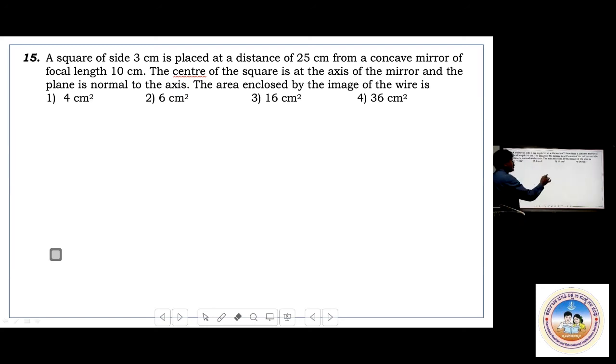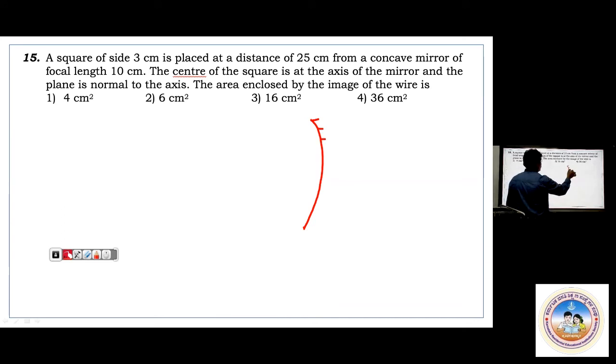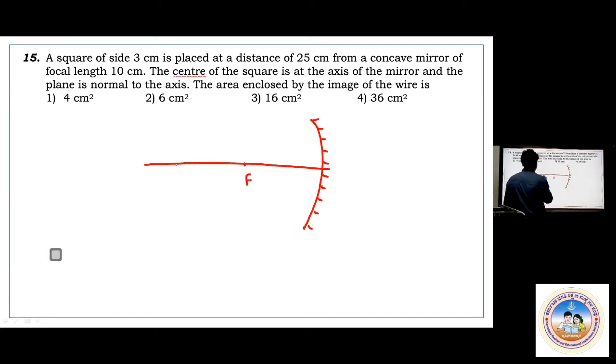Here, I was telling already, whenever I take a concave mirror with a focal length of 10 centimeters and the object at a distance of 25 centimeters, this is the idea: this is F at 10, this is the center of curvature. Where you are keeping the object means beyond C. When you keep it beyond C, you should get the image between F and C. The image will be smaller. Reject these two options. To calculate that, you have to calculate the magnification m.